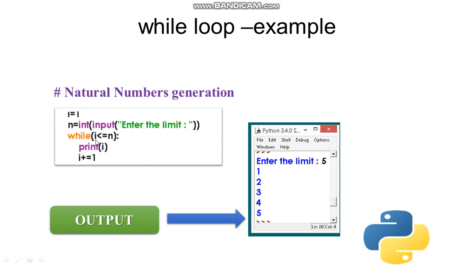While i is less than or equal to n, print i, and I'm doing i equals to i plus 1. So in the first iteration my value is 1, so it will print 1 and it will do i equals to i plus 1. In the second iteration it is 2, in the third iteration it is 3, in the fourth iteration it is 4, and in the fifth it is 5. After 5 it will compare: while i is less than or equal to n, no, it is not true, so my loop will get terminated there.